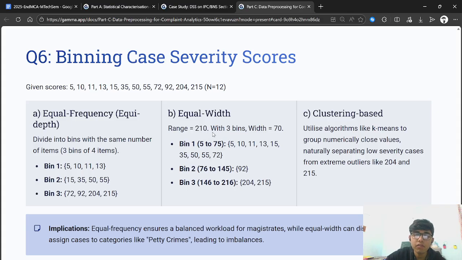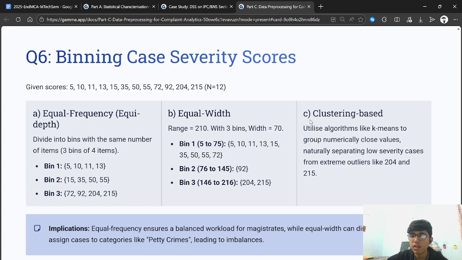For equal width, we select a range, that is the range is 210. And with a width of 70, we create three bins: 5 to 75, because 5 is the minimum value, 76 to 145, 145 to 216, and we place those values that satisfy this condition. This particular condition is the demarcation to be inside this bin.